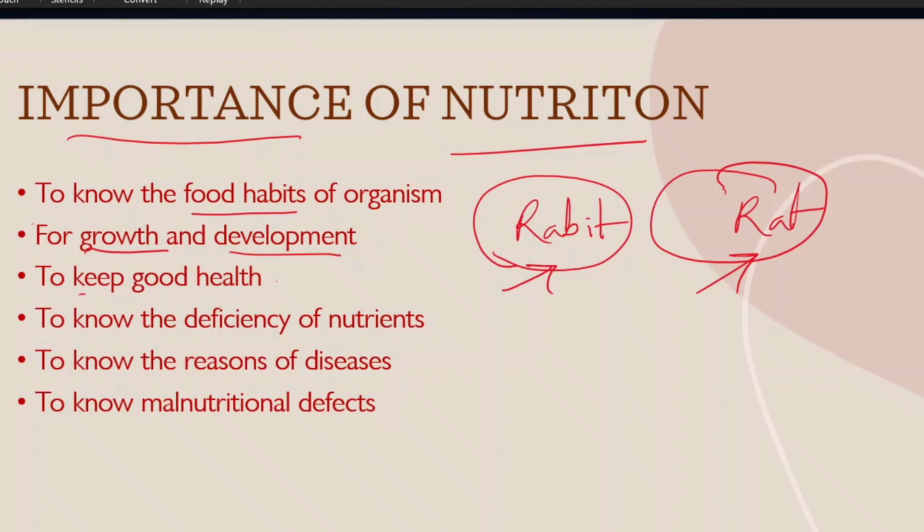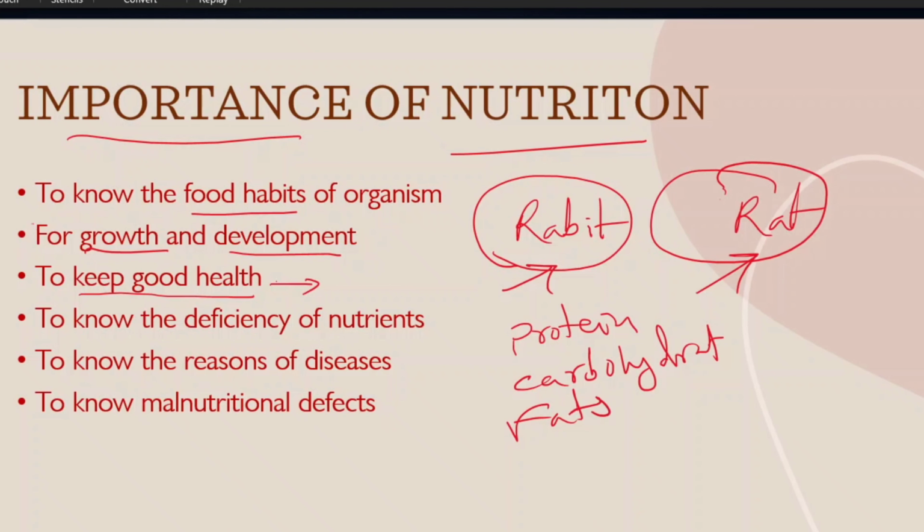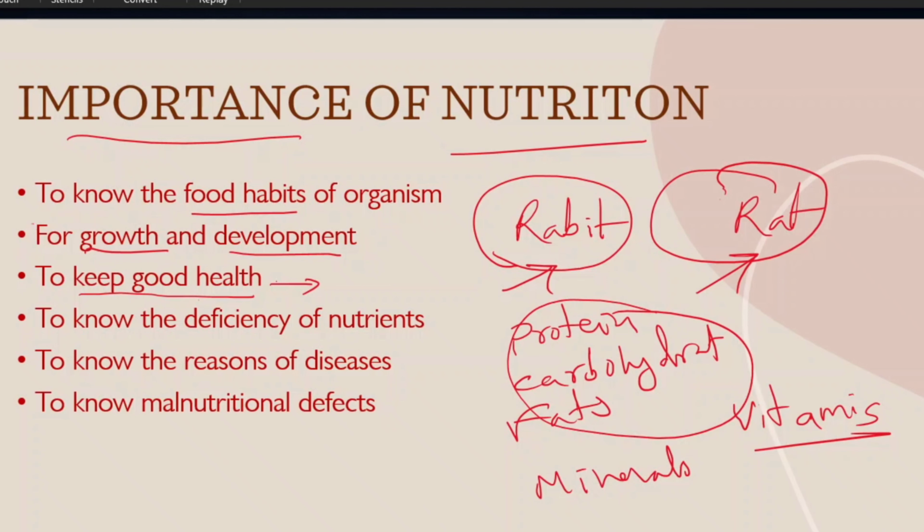Next, keeping good health. Nutrition's main intention is keeping good health in the organism. Nutrition means giving all the nutrients: proteins, carbohydrates, fats, minerals and vitamins. Providing all the nutrients to the organism is called nutrition. We are giving all the nutrients for keeping good health in the organism.